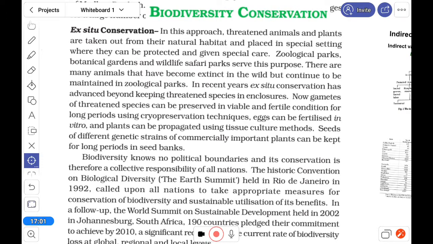Different institutions like the National Bureau of Plant Genetic Resources, NBPGR, and the National Bureau of Fish Genetic Resources, NBFGR, are all helping in this. So ex situ conservation is increasing day by day, and we can improve on it to save the animals. That's all in this part.